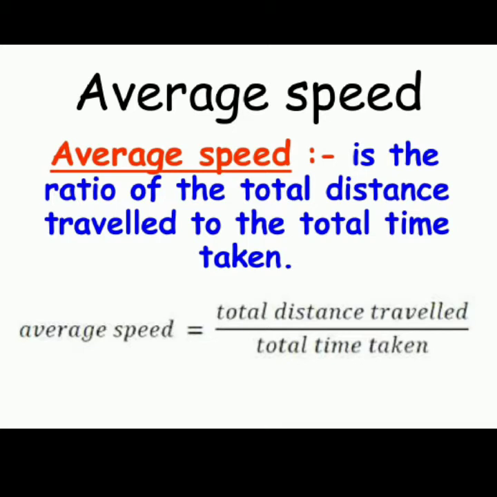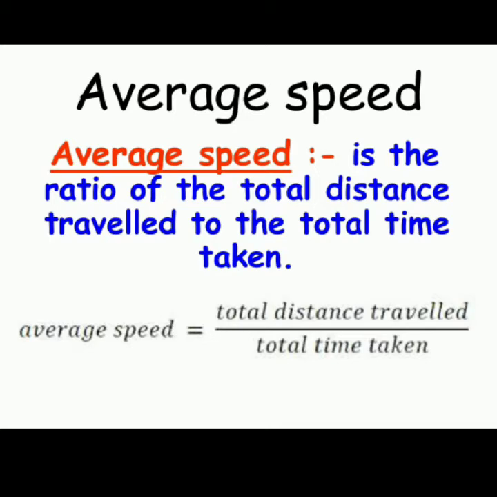For example, if you are taking 25 minutes to reach that destination, then the average speed will become 30 plus 40 plus 45 divided by 25 minutes converted into seconds, and there you get the speed at which you traveled. So average speed is the ratio of the total distance traveled to the total time taken to travel that distance.